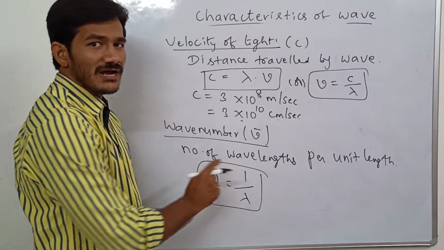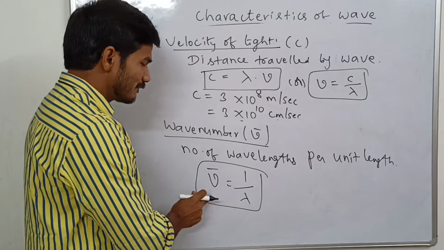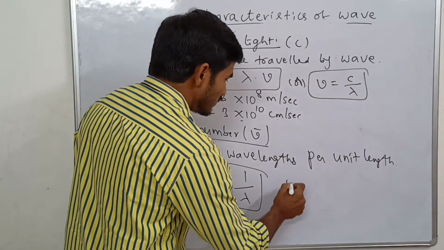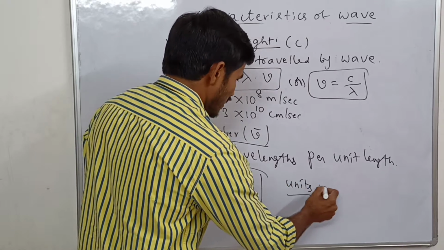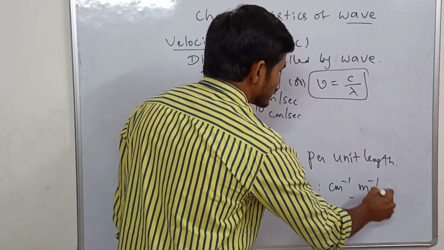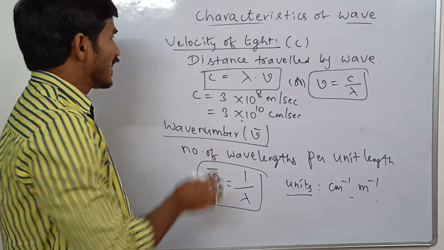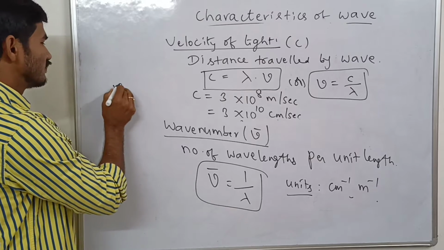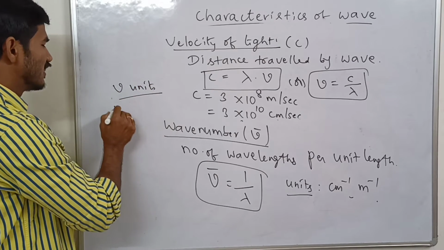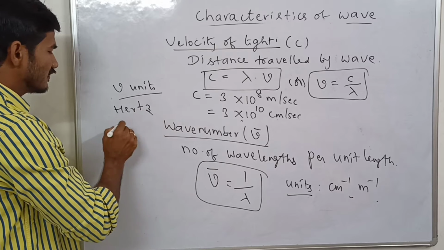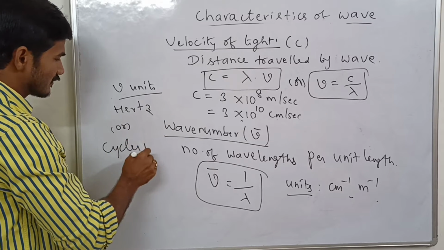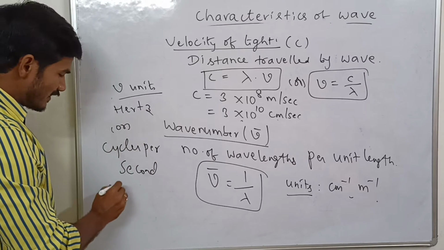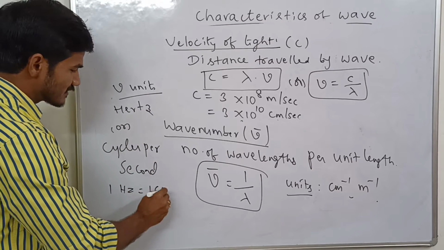This is another important relation. As it is a reciprocal of wavelength, the units are centimeter inverse, meter inverse. Velocity units are centimeter per second or meter per second. Frequency units are hertz or cycle per second. 1 hertz is equal to 1 cycle per second.